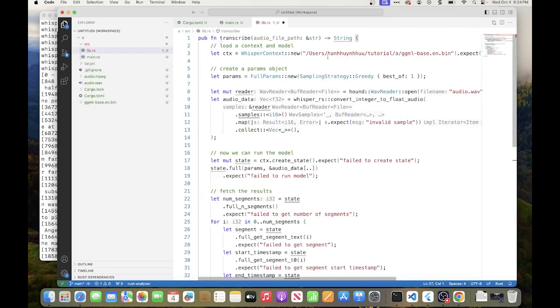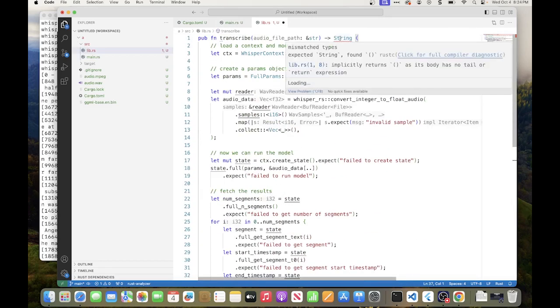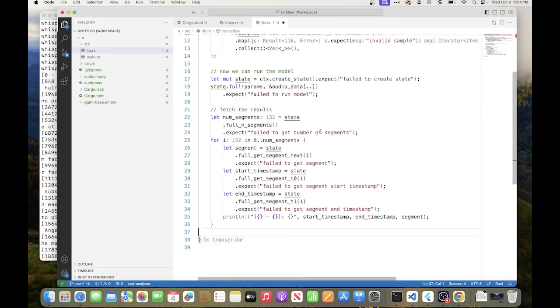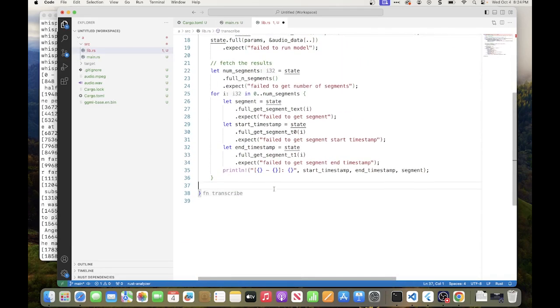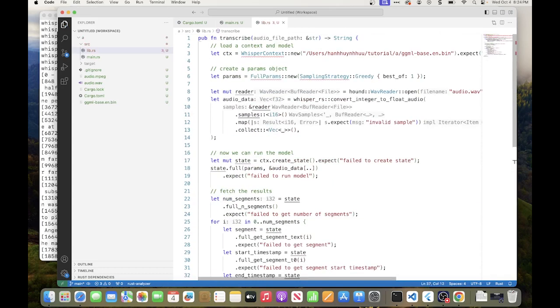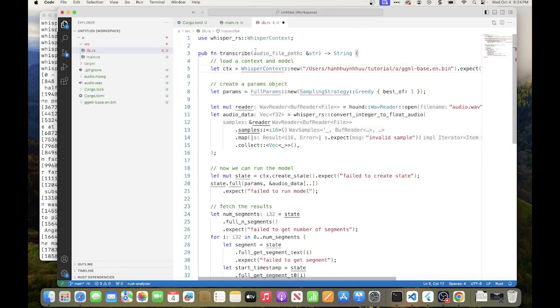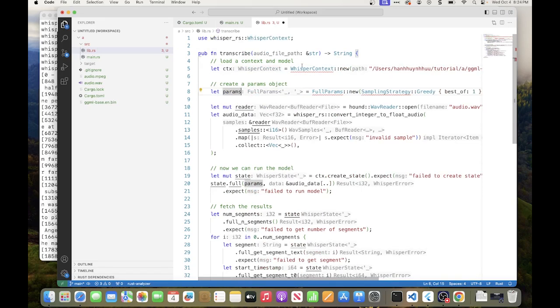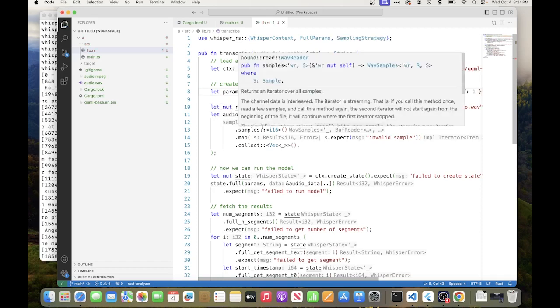And here we have, okay, so this is an error because the function does not return a string yet. So I'm going to put todo to get rid of that error. Then we have undefined references. So we can pick them up. There's 1, 2. Okay.